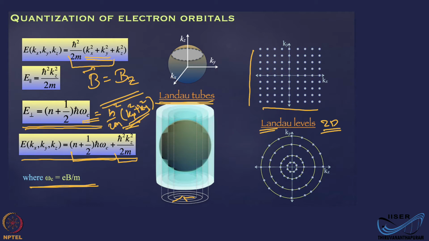The condition here is that the time scale for completing the cyclotron circle should be shorter than the scattering time. Otherwise, it will undergo scattering and will not get a chance to complete its circle, and the whole motion will not be simple harmonic and you will not have any quantization.